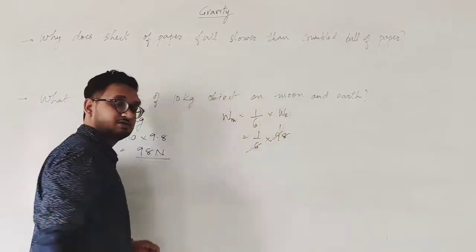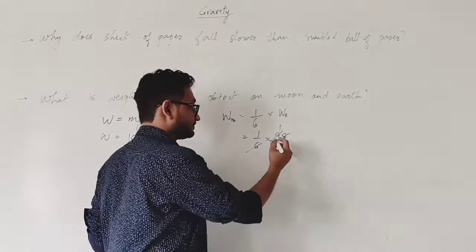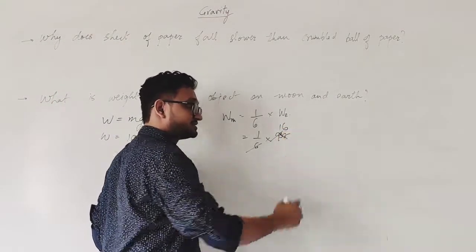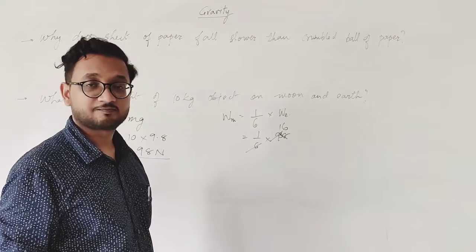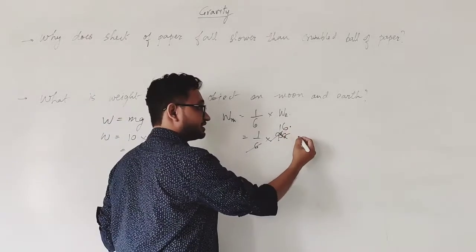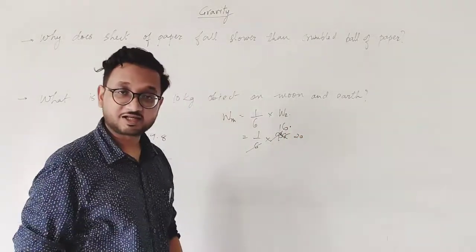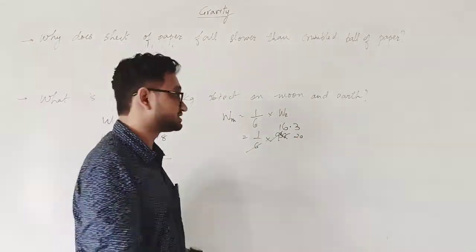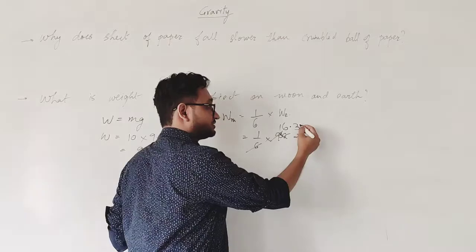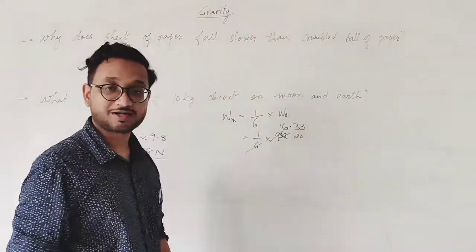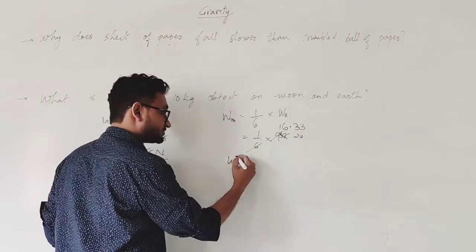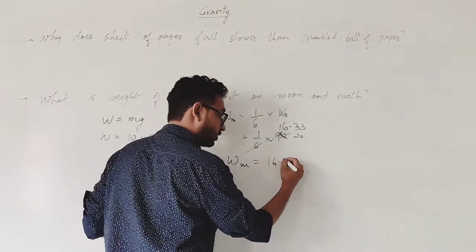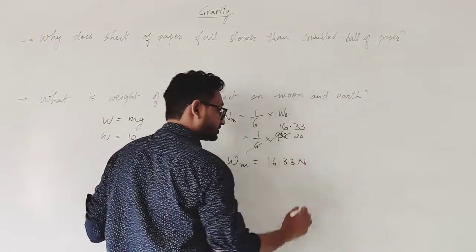6, 1 is 6, 3 is remaining. 6, 6, 36. Again, 2 is remaining. So we put a decimal point and we have 20. 6, 3 is 18. Again 2 is remaining, so we put 20 again, and this goes on and on. So 16.33. What you get is the weight on moon is 16.33 newtons.